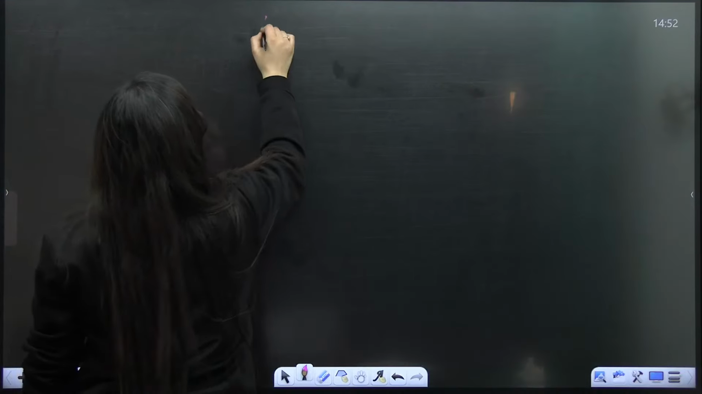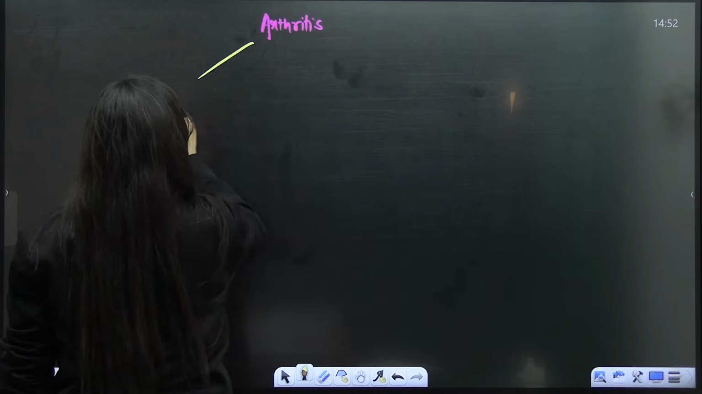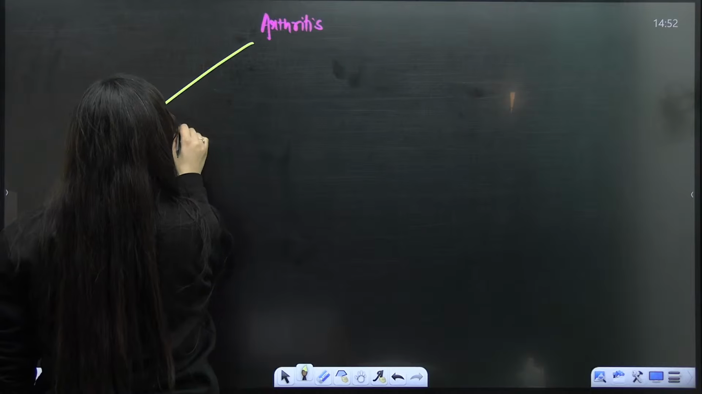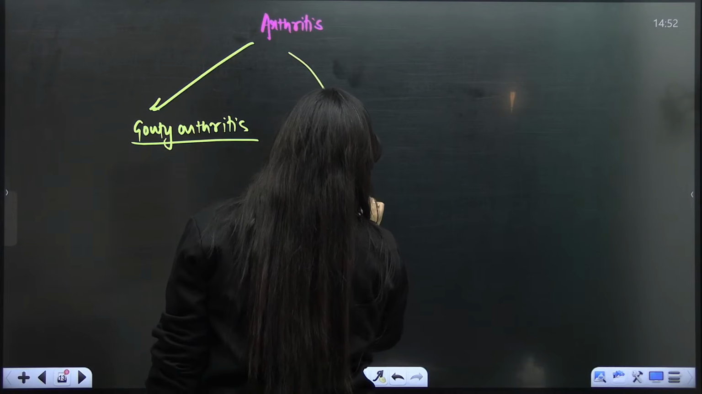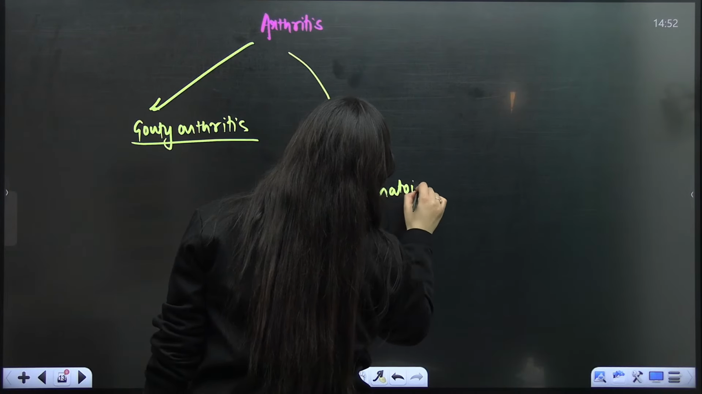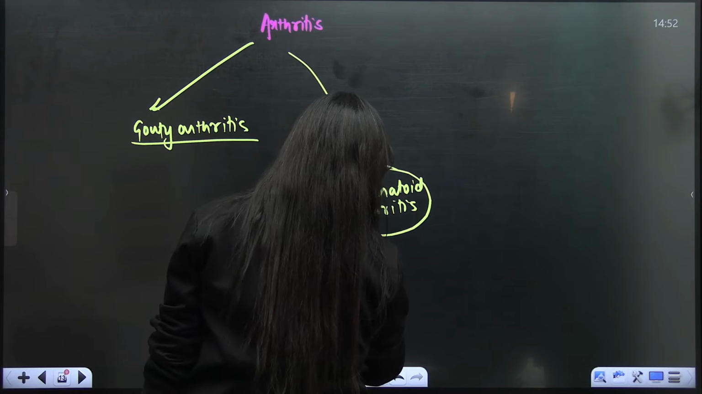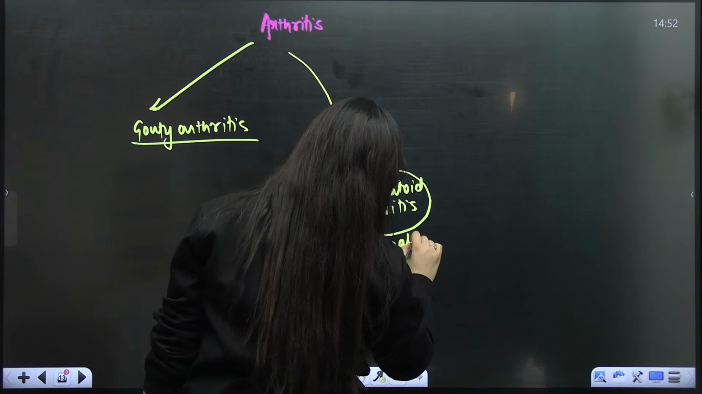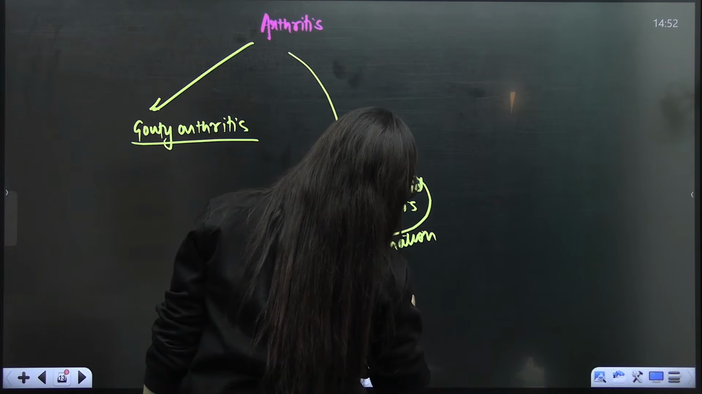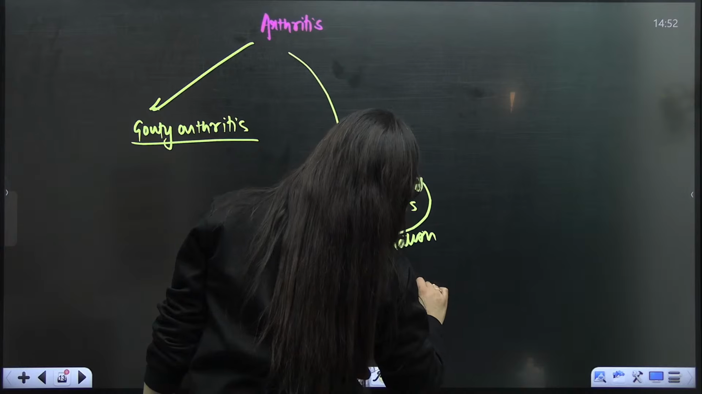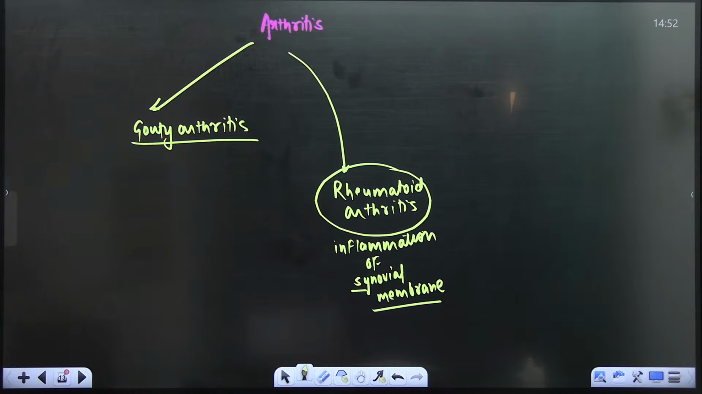Like let's suppose if I am saying arthritis. So in the case of arthritis, there are different types. You can say gouty arthritis, where I told you clearly that uric acid will get accumulated. Then comes the rheumatoid arthritis, right? In that case, there is an inflammation of synovial membrane. You know, na? Synovial joints are the movable joints, right? They are the movable joints.